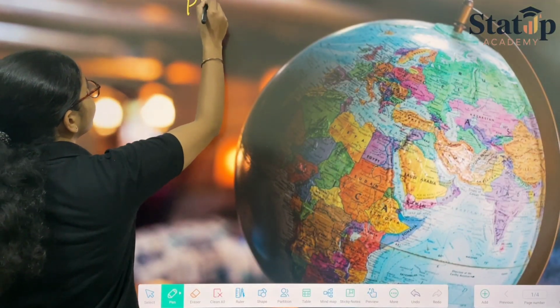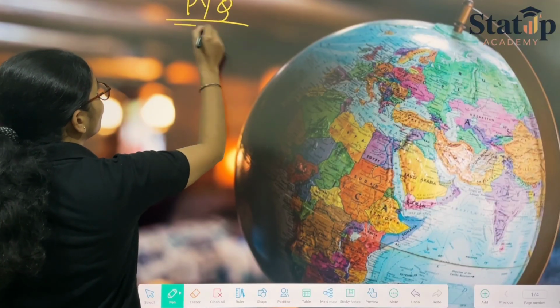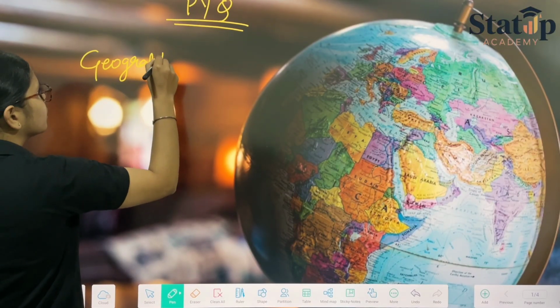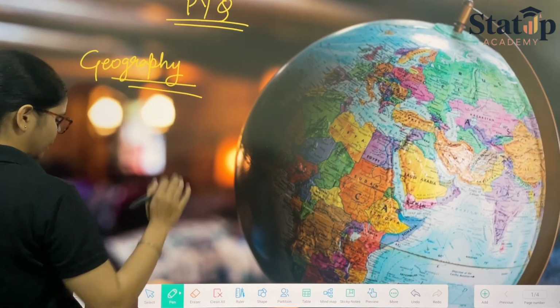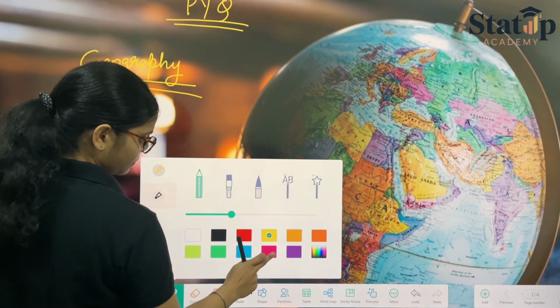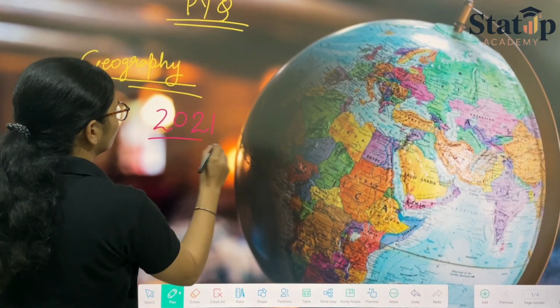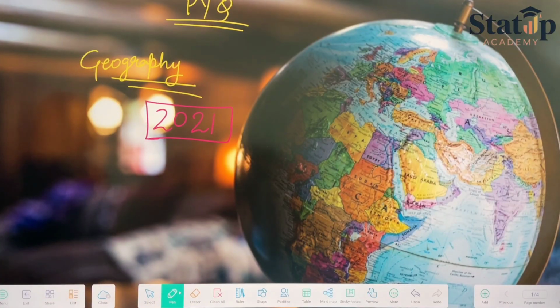We can write PYQ for geography and for the year 2021.